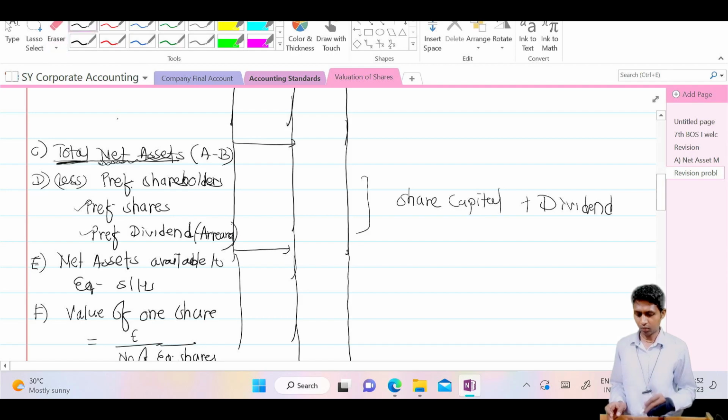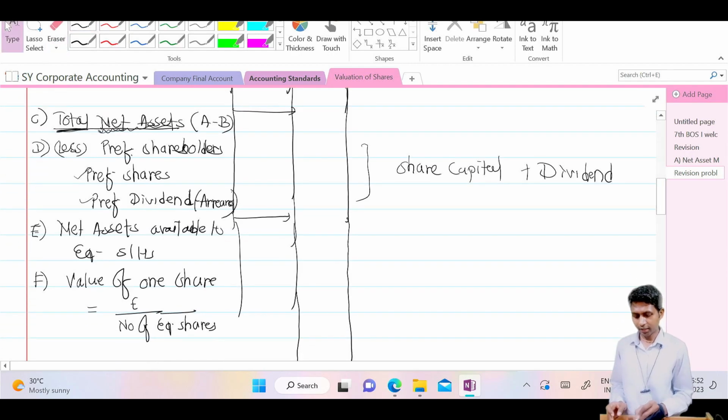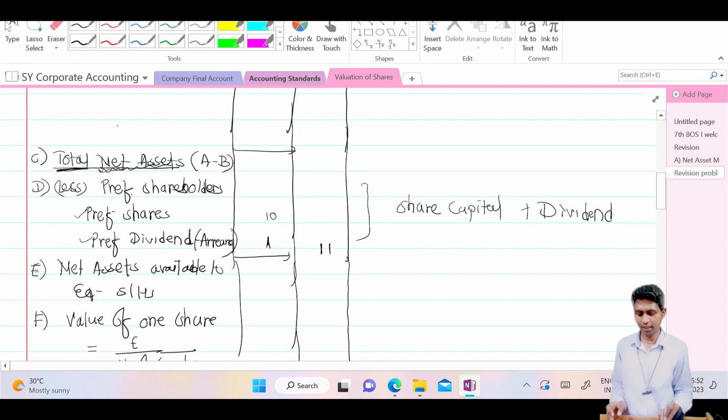Understood? Now, after that, take the total. Suppose here we have 10 rupees and here we have 1 rupee, then here in the outer column you should write 11 rupees. Correct? Total in the outer column. Don't deduct preference dividend from preference share.